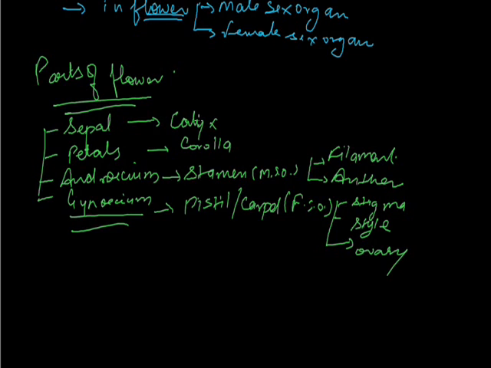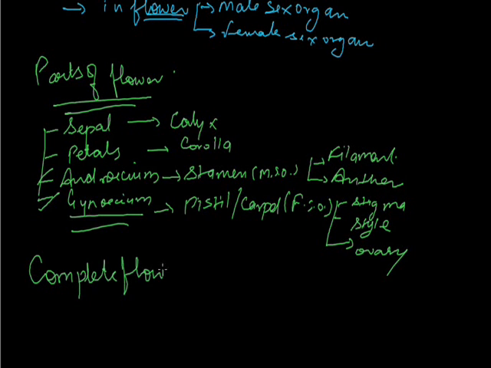So that's why we are saying that the flower is the most essential part for the sexual reproduction in the plants, because the flower consists of four parts, and out of those four parts, two are the necessary parts, that is the androecium and the gynoecium, which are actually the sex organs and which will produce the male and female gametes. Now the flower which consists of all four types of things, that is the sepal, petal, androecium and the gynoecium, that is known as the complete flower.